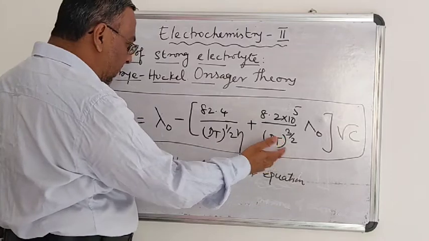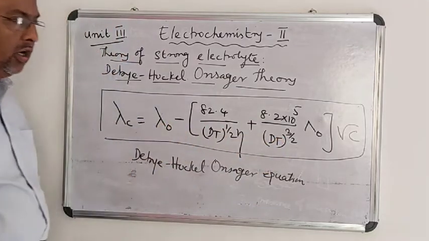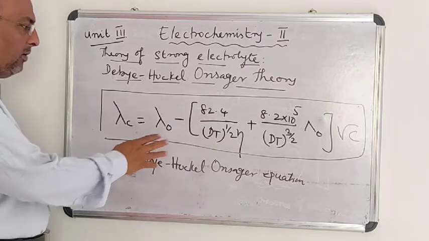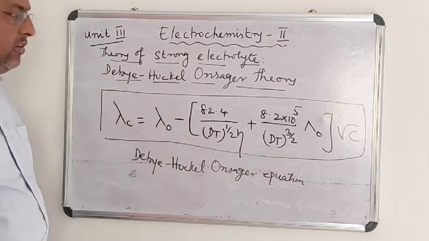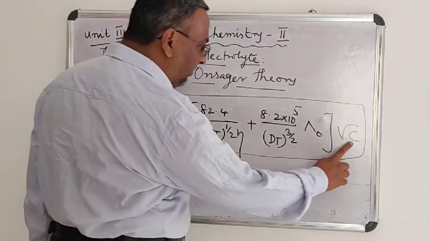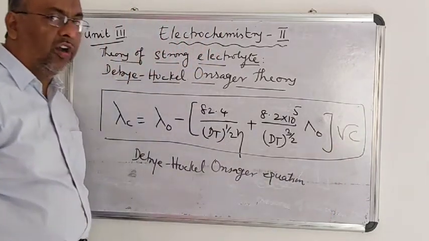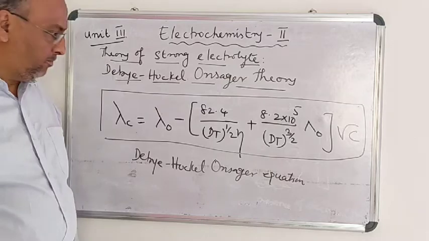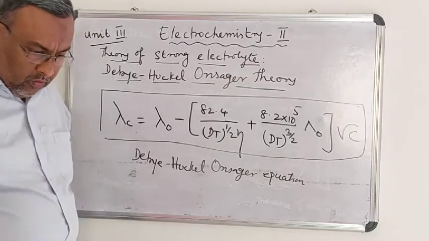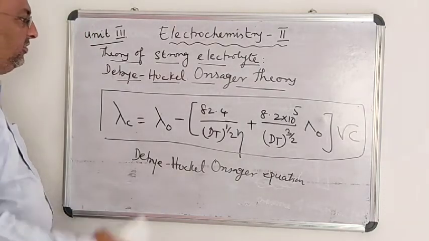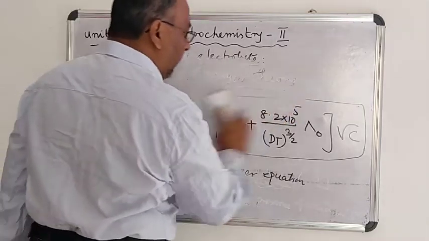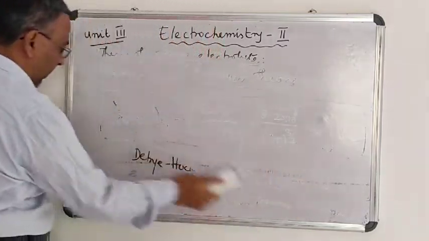and the asymmetric effect. They have given this equation called the Debye-Huckel-Onsager equation. This is applicable particularly for a univalent electrolyte, and this C is nothing but the concentration of the electrolyte in terms of gram equivalents per liter. Now, we are going to verify this equation. Verification of the Debye-Huckel-Onsager equation.